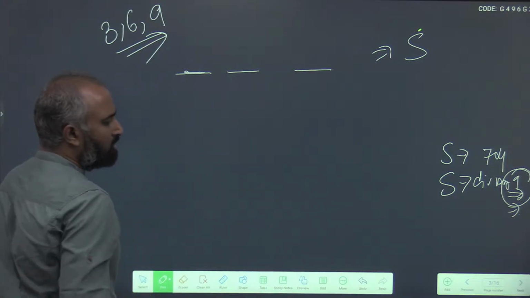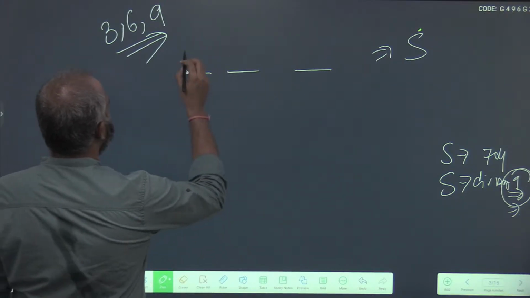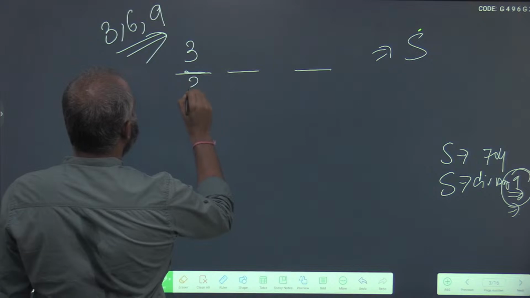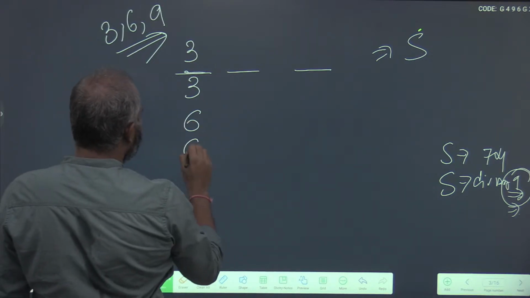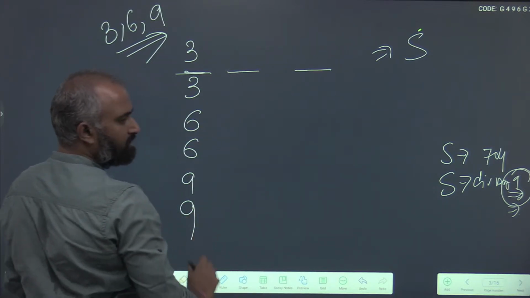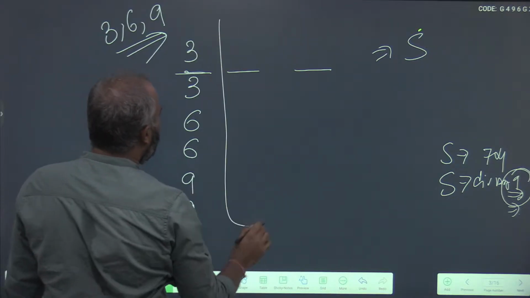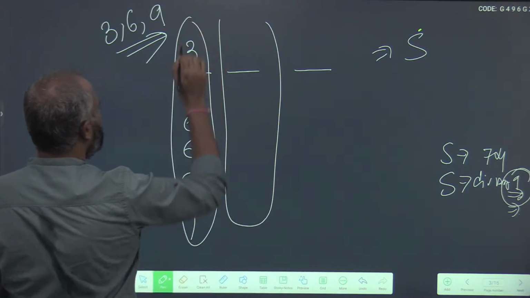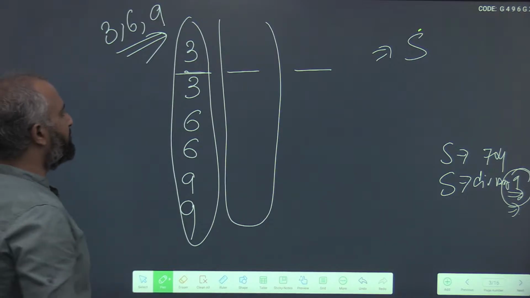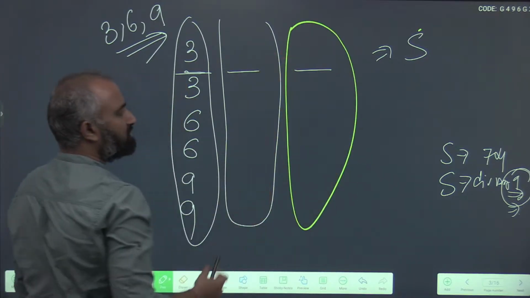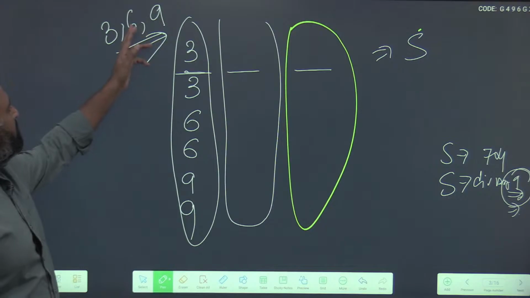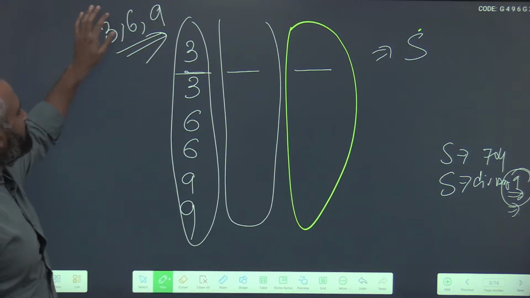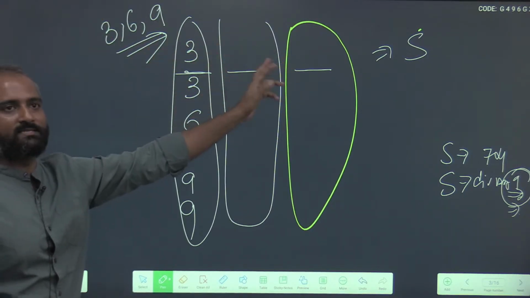When you distribute, what happens in each digit place? 3 will come twice, 6 will come twice, and 9 will come twice. Because 2 permutations are there: once you fix 3, there are 2 possibilities, 6 and 9, and 9 and 6.